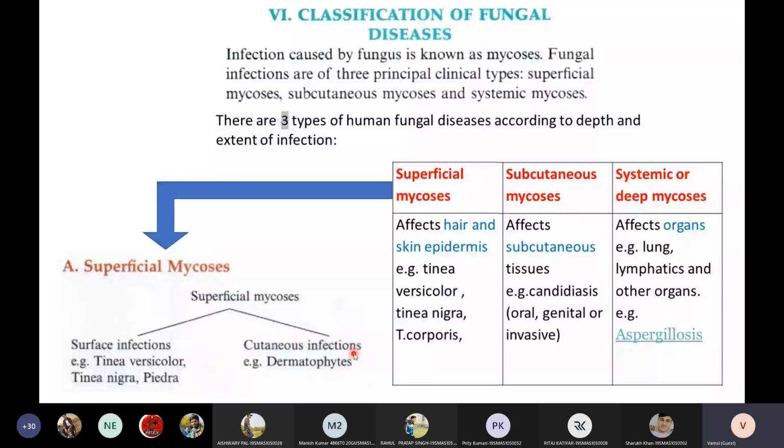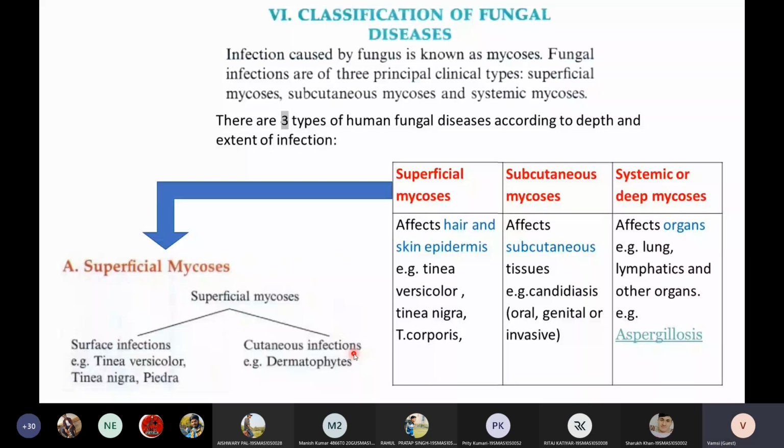Recently in COVID patients, we saw black fungus infection. Actually that black fungus is mucormycosis. It is a mucor infection, a systemic fungus that will infect specific parts of the body. So that we will discuss later. As of now, this is the broad classification of fungal diseases.